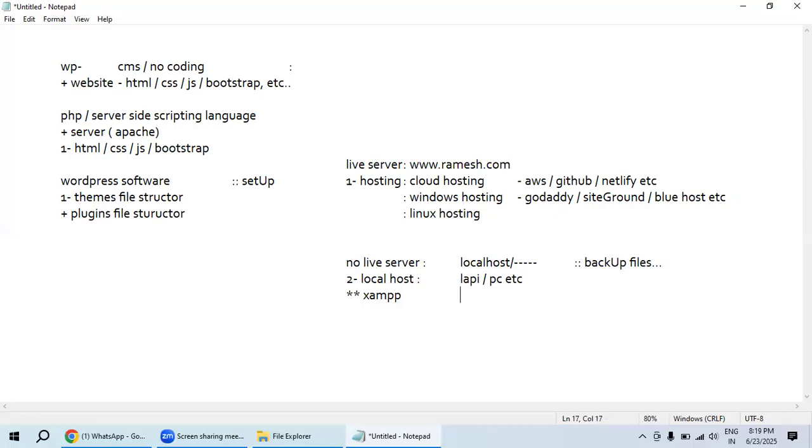We need to download and install that one into our PC or laptop. XAMPP is also an open source platform, which means it is free. We can use it for free. There is a website where we can download it. We can easily download it for free of cost, and we can install it on the local host.